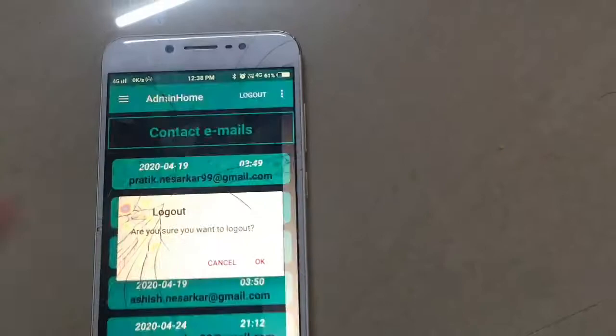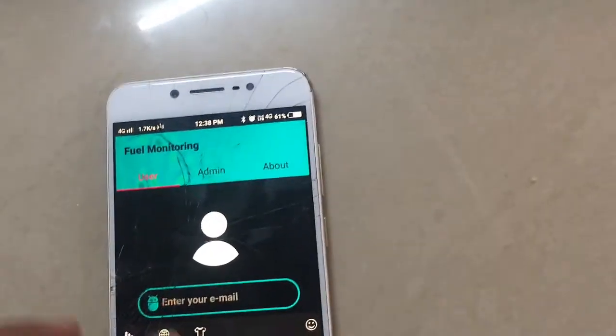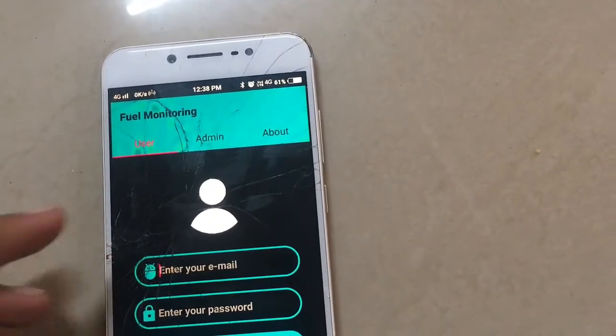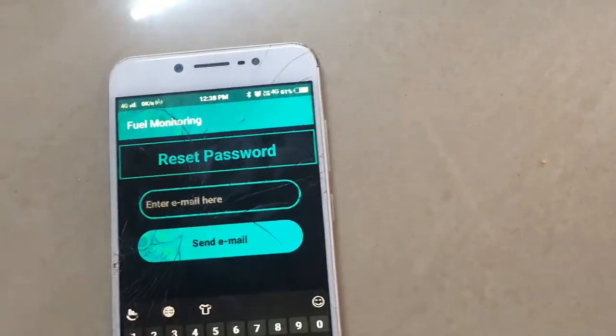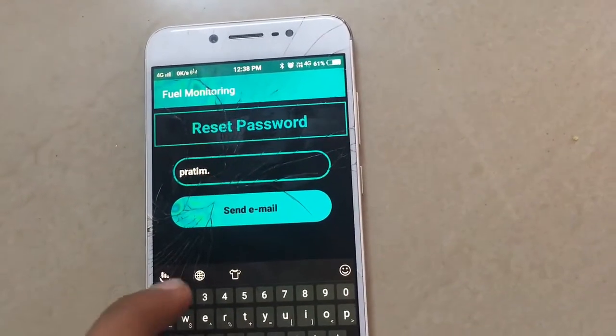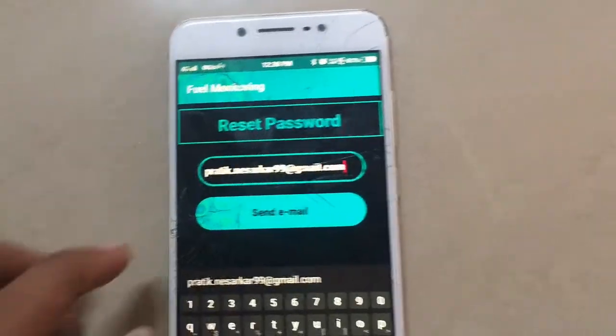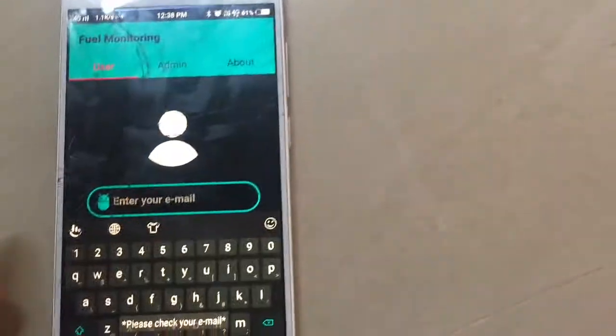Now I'll log out of my administrator account, and I'll quickly sign in as a user account. As we can see here, there are different fields for different things, like if I forgot my password, I'll just quickly show you a demo. Okay, so I'll just send a link. What it shows is, please check your email.